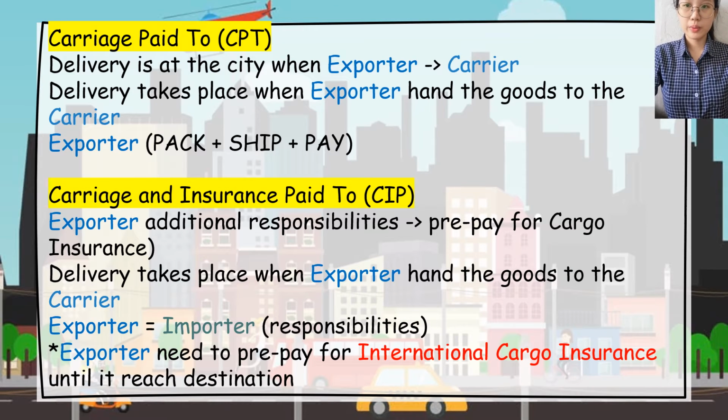The third is Carriage Paid To. Delivery is at the city where the exporter delivers the goods to the carrier. Delivery takes place when the exporter hands the goods to the carrier. The exporter has the responsibility to pack the goods, ship the goods, and also pay for the shipping costs. Fourth is Carriage and Insurance Paid To. The exporter has additional responsibility to prepare the cargo insurance. Delivery takes place when the exporter hands the goods to the carrier, and exporter and importer share the same responsibility. The unique thing here is the exporter needs to prepare the cargo insurance until the goods reach the destination.